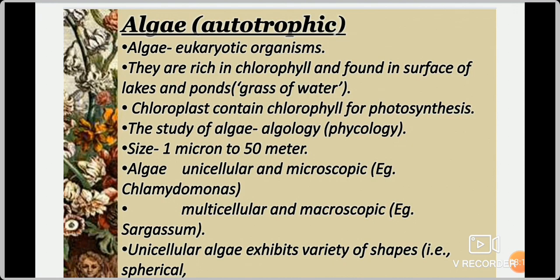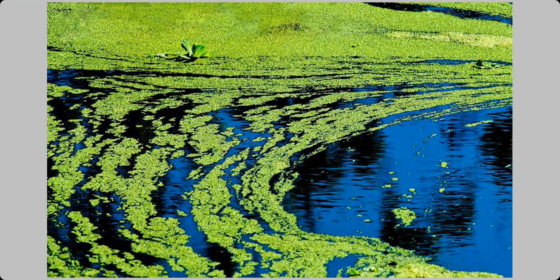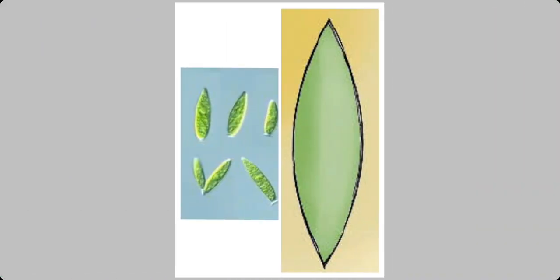But multicellular algae we are able to see, that is in the form of filaments and branches. Filaments means, I told you Sargassum is an example for multicellular algae, that we are able to see, it's like a grass. Filament means like wire, thread. Likewise, like a tape like structure. So that is called multicellular algae. Have you understood about algae?